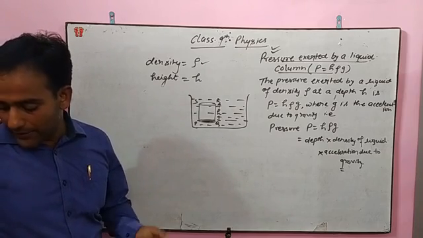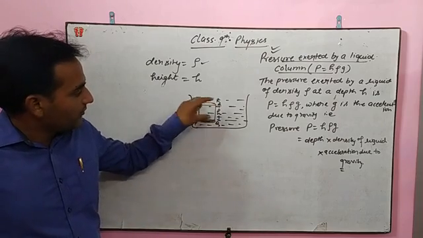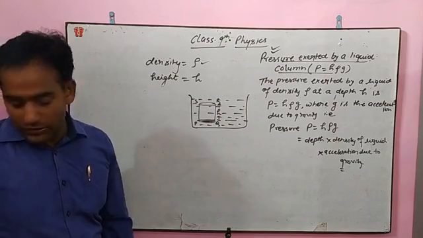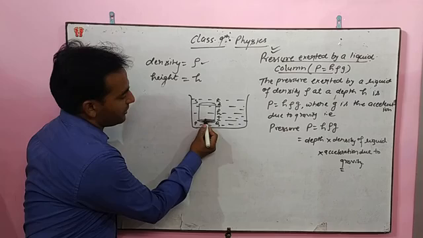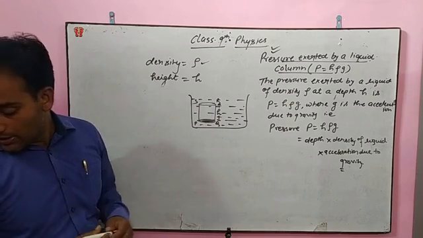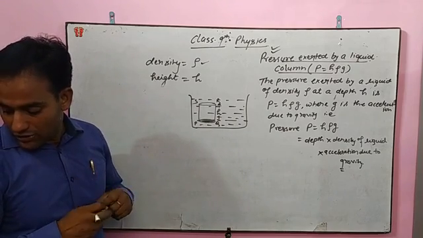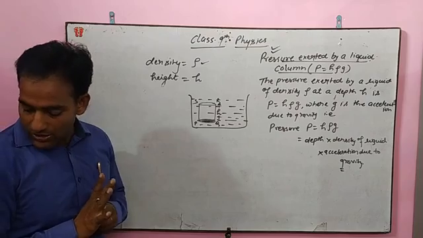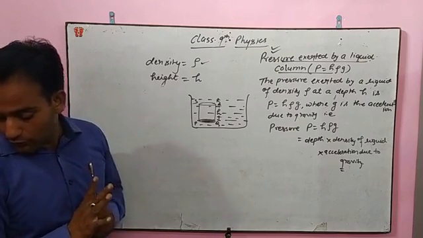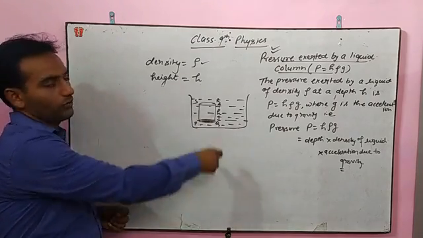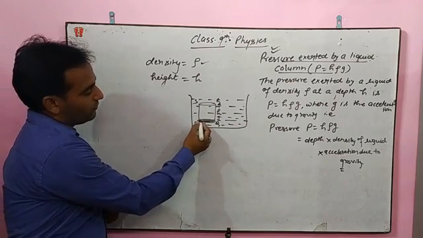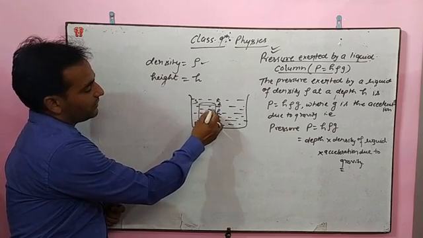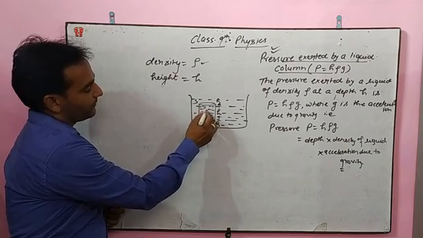In order to calculate pressure at depth h, we have to find out the pressure at depth h. Consider a horizontal circular surface PQ. PQ is the horizontal circular surface we have assumed here, at a depth of h below the free surface XY of the liquid. Now, pressure on surface PQ will be due to the weight of the liquid, the liquid inside the cylindrical vessel, you can see.